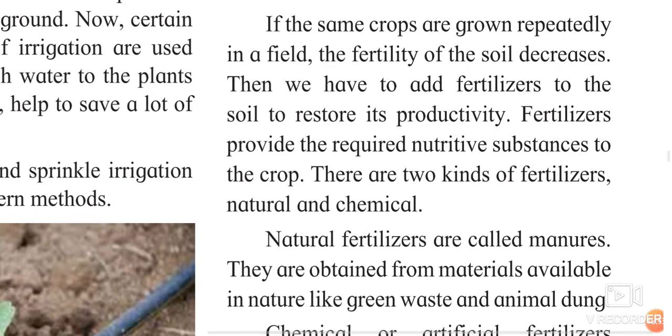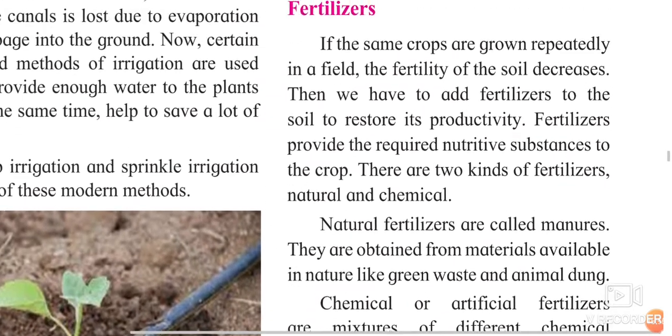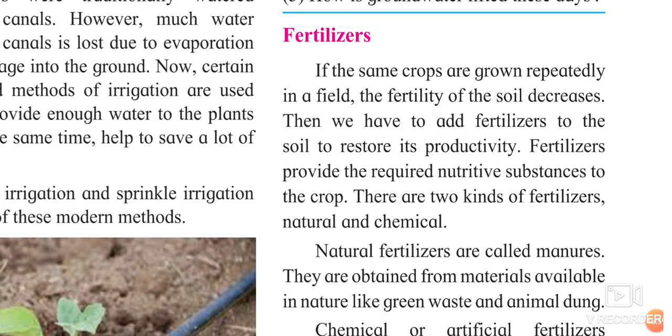Now the next part is the fertilizers. So what are fertilizers? If the same crop is grown repeatedly in the field, the fertility of the soil decreases. This thing I hope you have learned somewhere. Whenever you are growing the same crop in the field again and again. For example, if this year I have grown groundnut in my field, the next year also again in the same field I have grown the groundnut. Groundnut means shengdane. Again another year I have grown groundnut. So year after year I am only growing groundnut and groundnut.